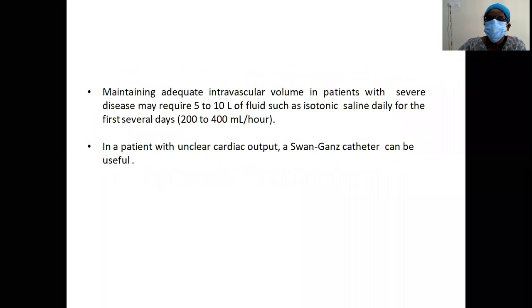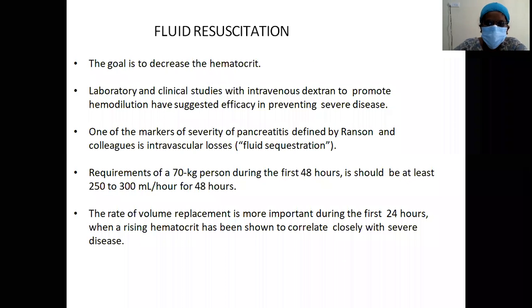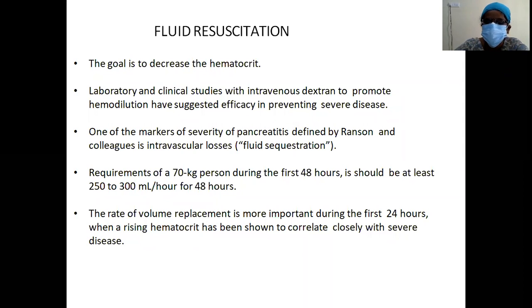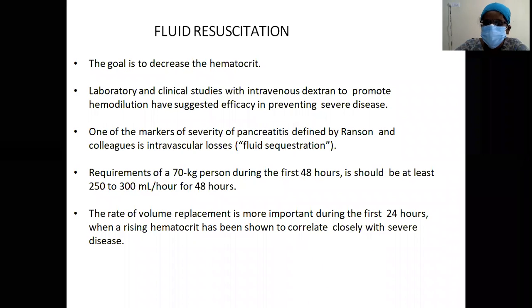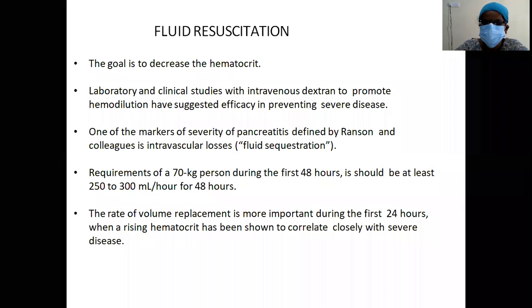Fluid resuscitation: in the first 2 days, you might require a very high quantity of fluids. You may require 5 to 10 liters per day. That is why the hourly IV fluid rate advised is 250 to 300 ml when the patient does not have any cardiac compromise, if the cardiac output and ejection fraction are good.